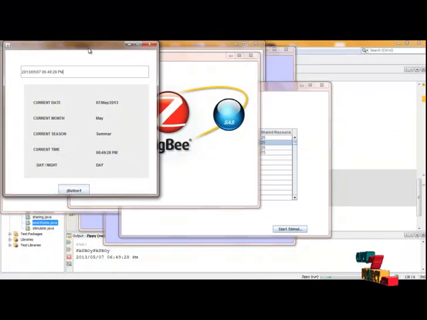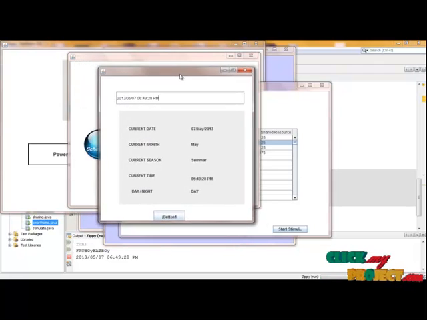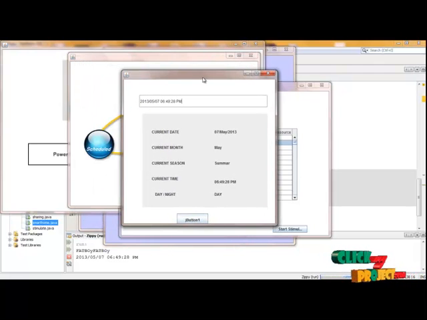First of all, the climate is constructed by giving the current date and time. That means if it is April or May, it will analyze that it's a summer month. This is a simulation level process. In a real-time scenario, the ZigBee will analyze the weather and temperature condition of the room. After that, it is going to give a resource allocation for all the electronic devices provided by my ZigBee sensor.